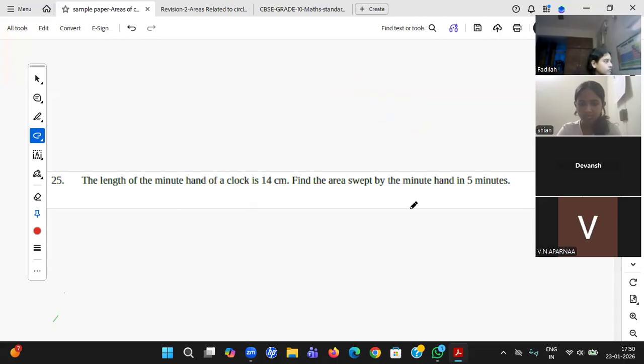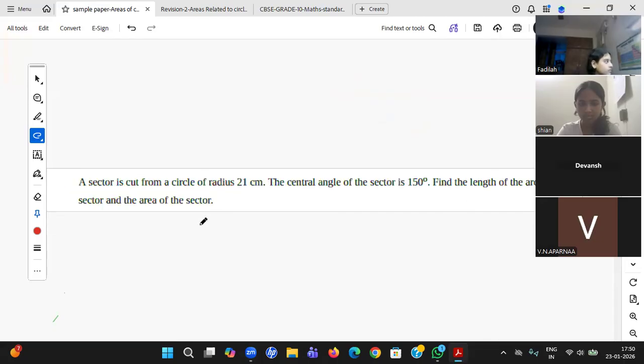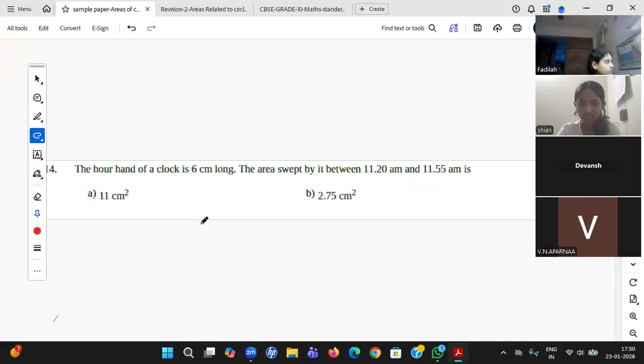Minute hand, this we have done many times. This one you can also do. The hour hand of a clock is 6 centimeters long.